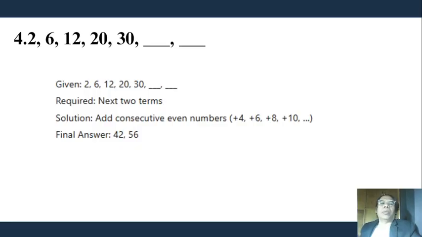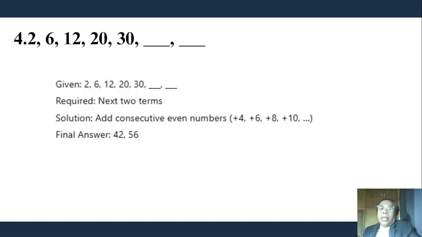Number 4: 2, 6, 12, 20, 30. What are the next two terms? So add consecutive even numbers: plus 4, plus 6, plus 8, plus 10, plus 12. The next is 30 plus 12, which is 42. And then 42 plus 14 is 56. So add consecutive even numbers.